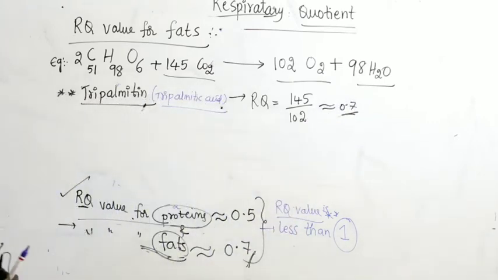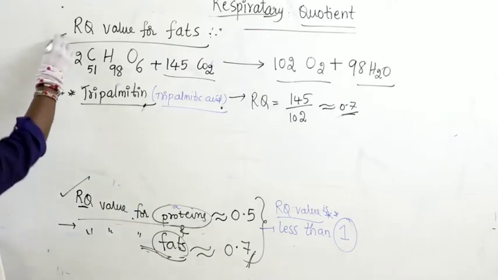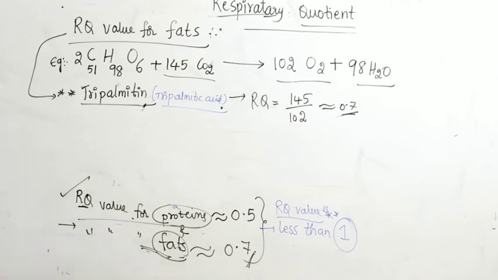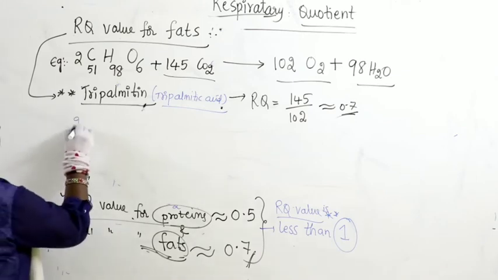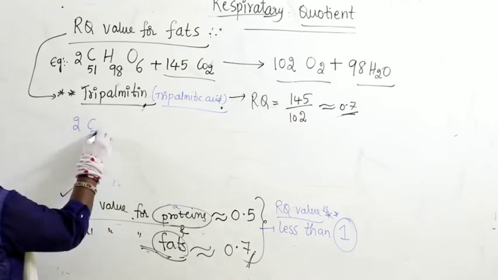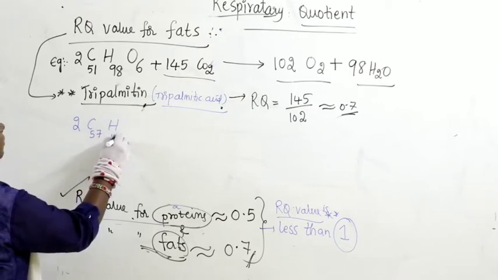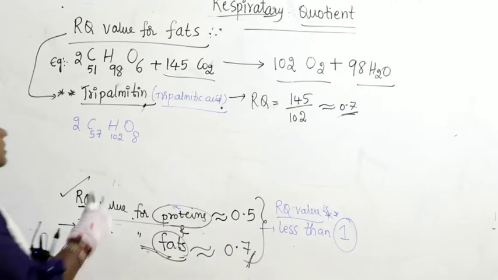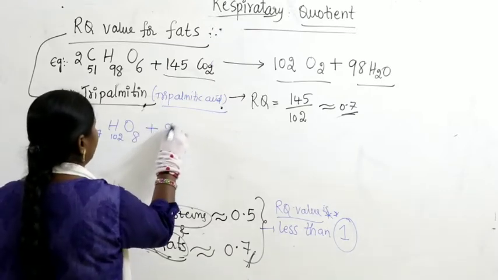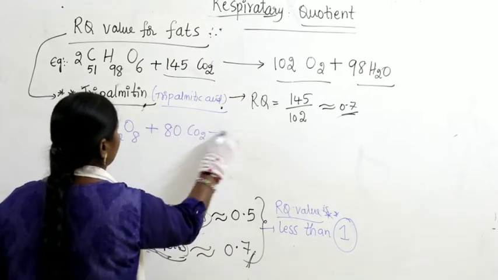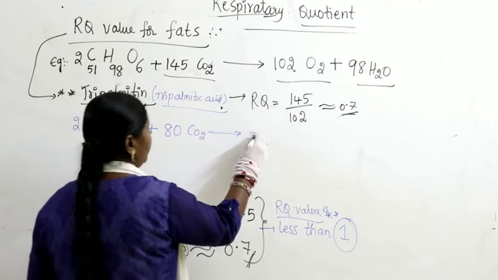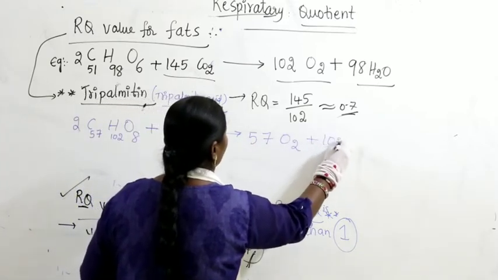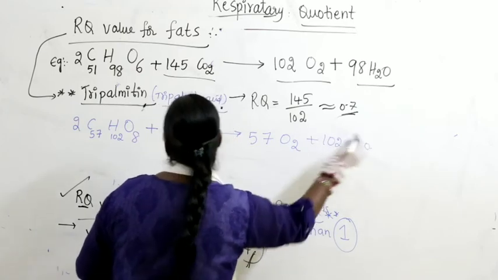Now let us take another example of RQ value for fats. Palmitin is one of the fatty acids. Let us take one more example: 2 C57H102O8. Now in this, 80 molecules of carbon dioxide produce 57 molecules of oxygen and 102 molecules of water.